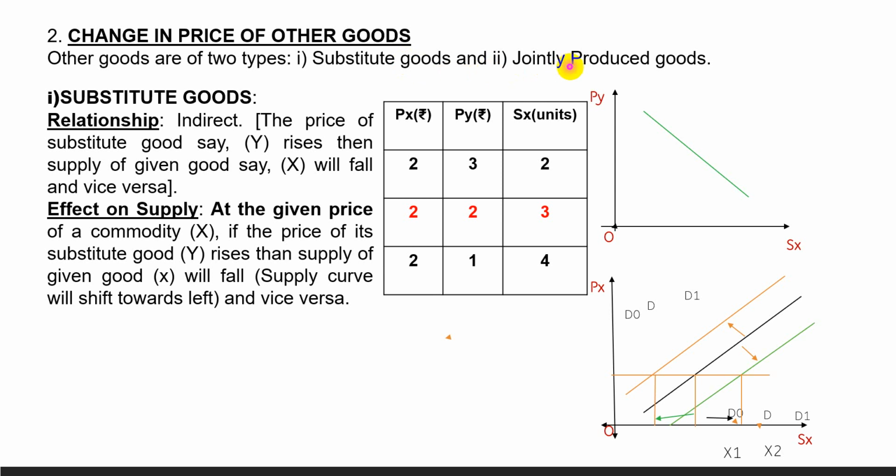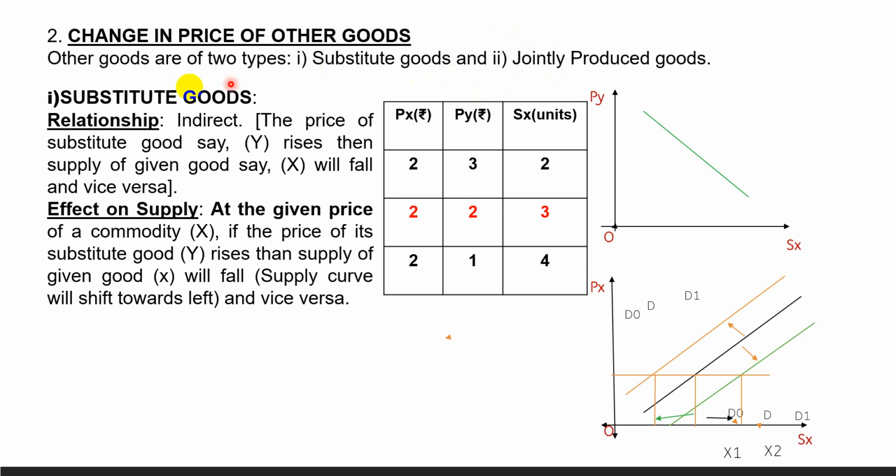And jointly produced goods, we can say, are cotton and cotton seeds, rice and hay, mustard oil and mustard cake.